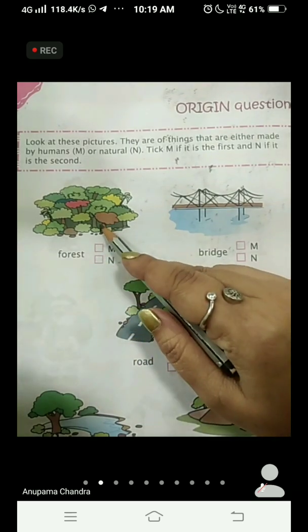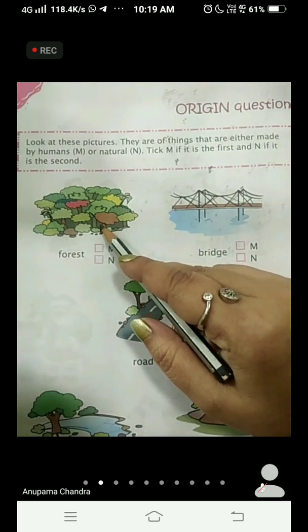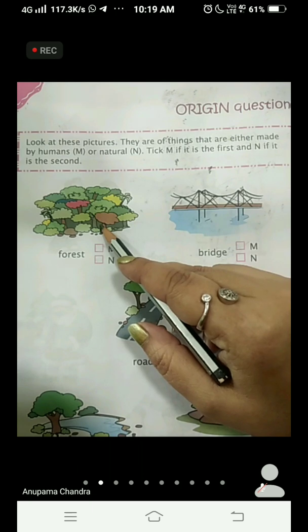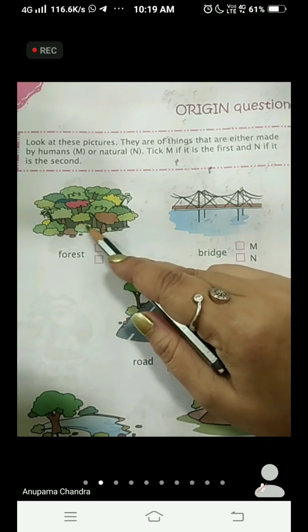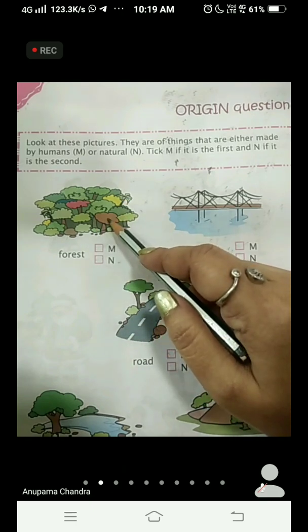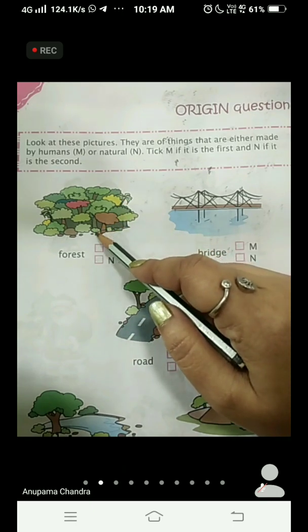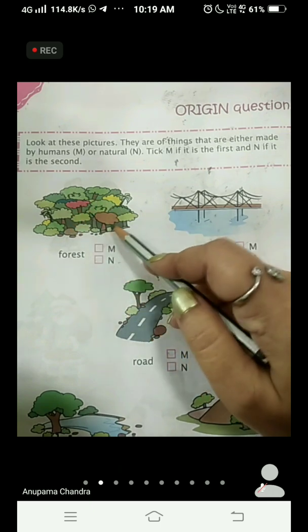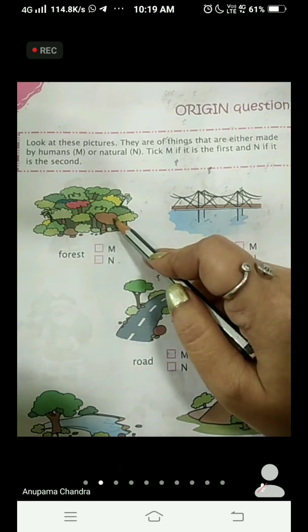Now here the picture is of a forest. Is forest made by man? We can plant some plants here and there, like in our garden. But what about a forest? It is such a big thing, and every plant cannot be planted by man. So forest is a natural thing.